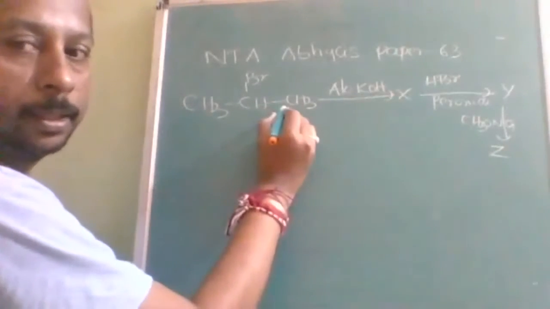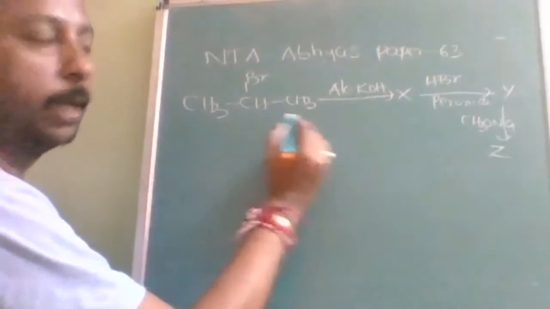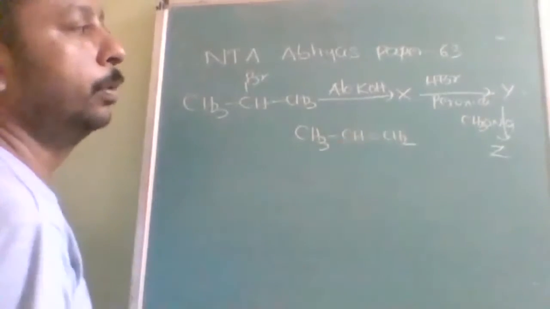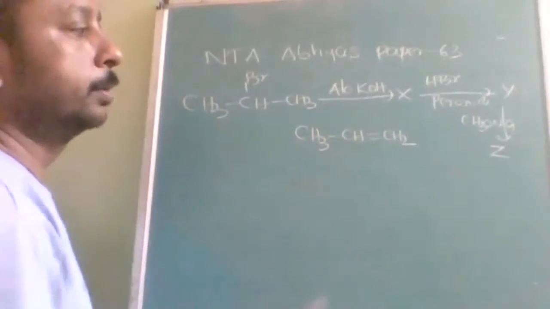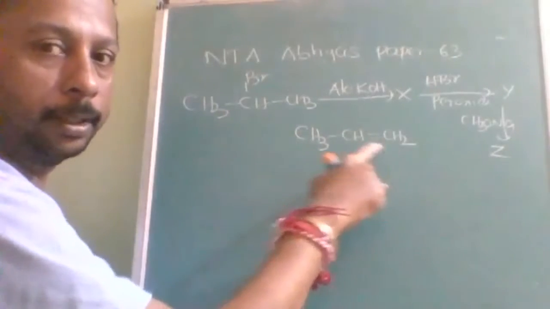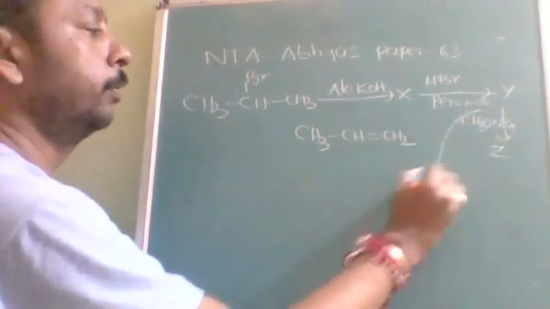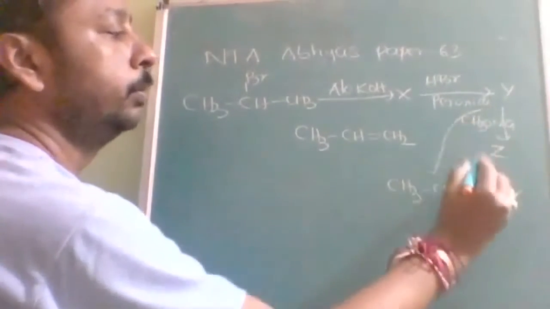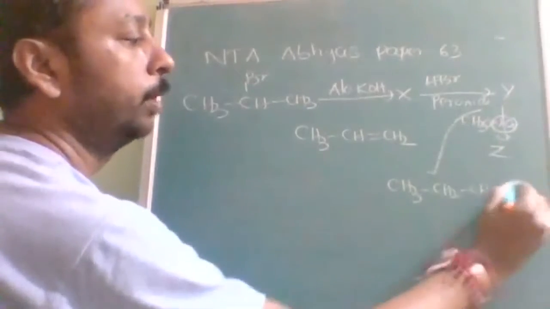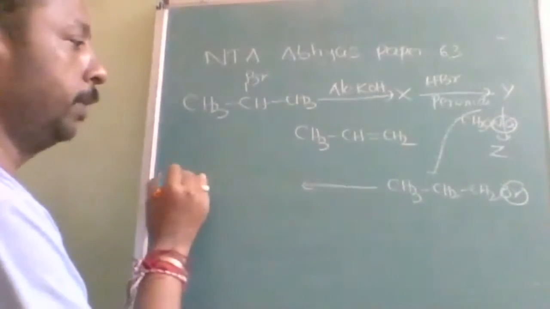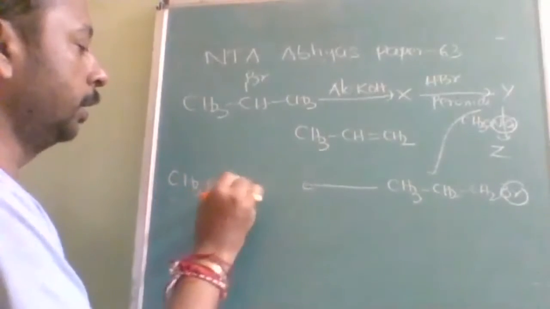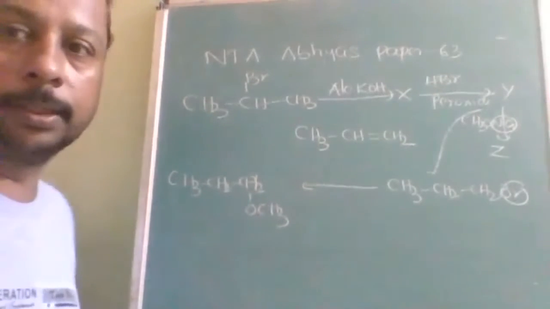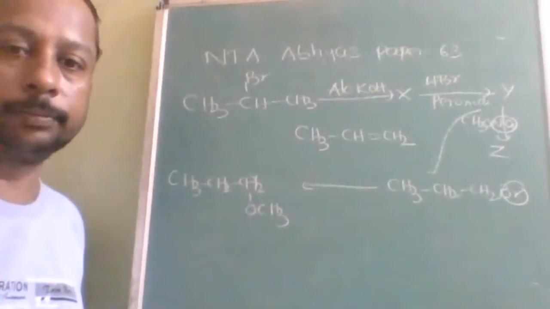Alcoholic KOH is there, so H and Br will be eliminated. So X will be CH3, CH double bond CH2. Once you use the peroxide, then it follows the anti-Markovnikov rule. Bromine will be attached here. Therefore, Y will be CH3, CH2, CH2Br. Once you use CH3ONa, sodium and bromine will be eliminated. Z will be an ether, CH3, CH2, CH2, then oxygen and CH3. So this is methoxypropane, the answer.